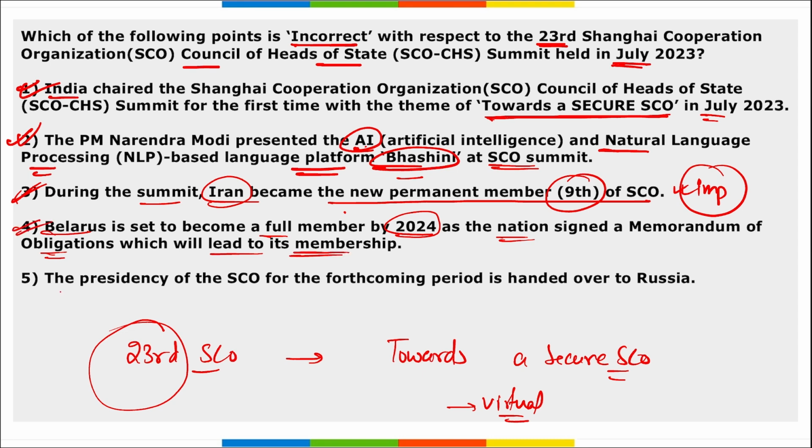But if we look at the fifth option, the presidency of SCO for the forthcoming period is handed over to Russia. So no, it is not handed over to Russia. Actually, it is handed to whom? Who will be having the presidency for the year 2024? It is Kazakhstan. Correct. Next, so here option B is the right one, because we need to find out the incorrect one.